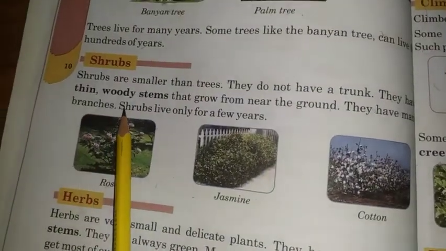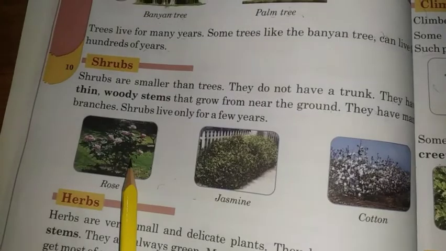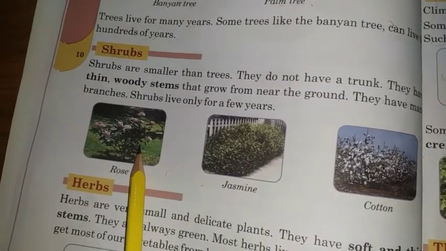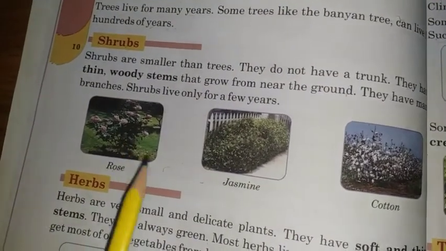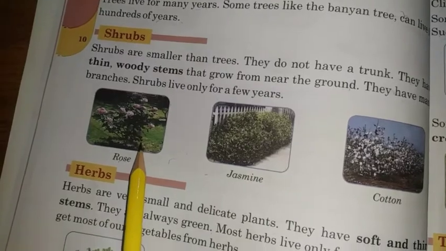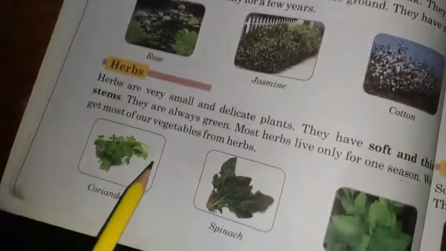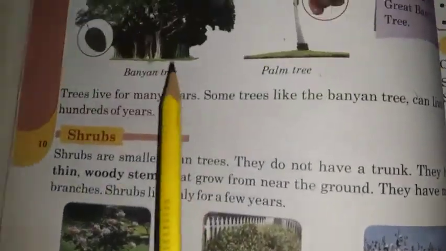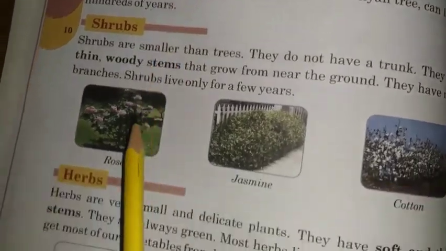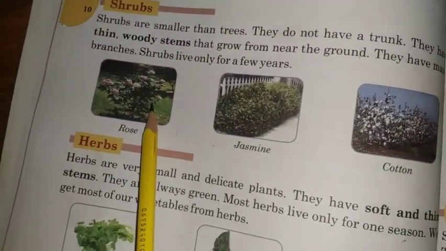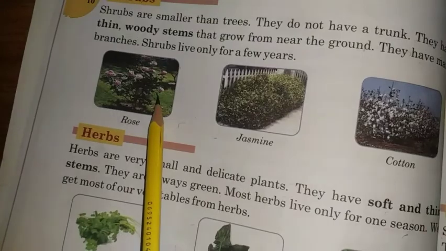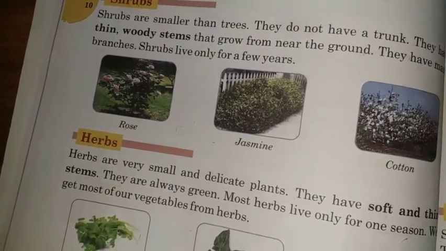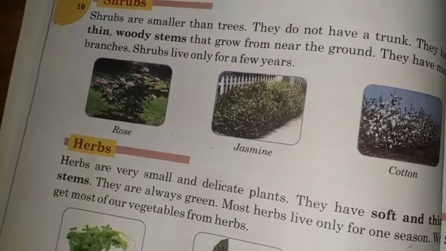What are shrubs? Some plants are short in size but they are strong. Shrubs are of medium-sized woody plant. They are taller than herbs and smaller than trees. They have thin woody stems that grow near the ground. They live only for a year or a season.